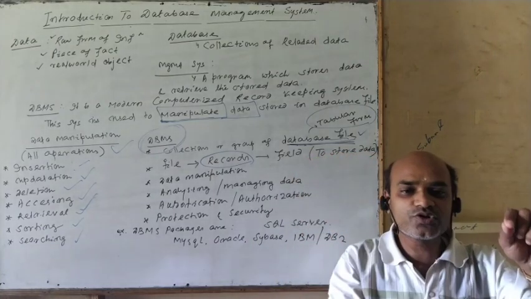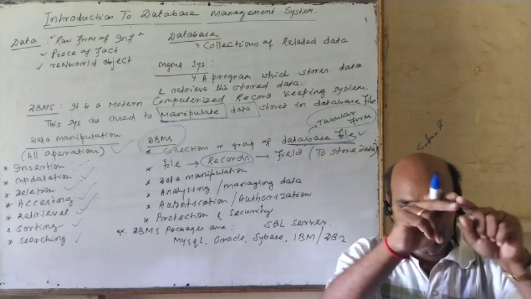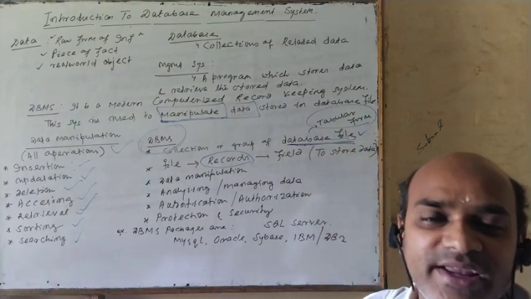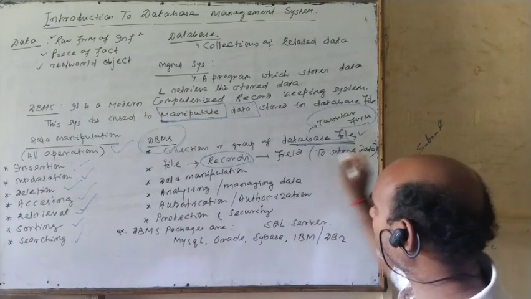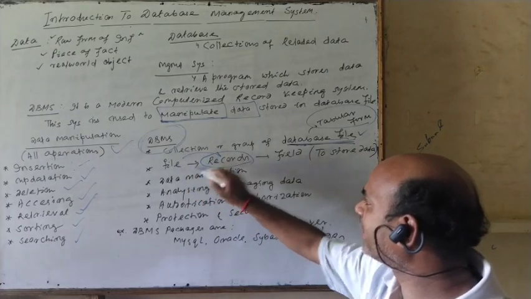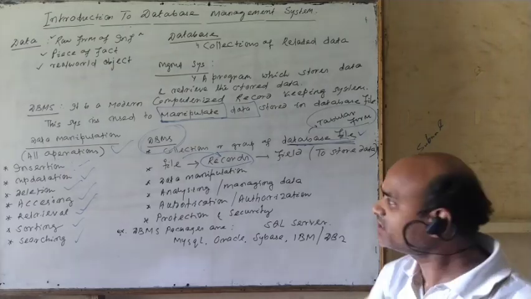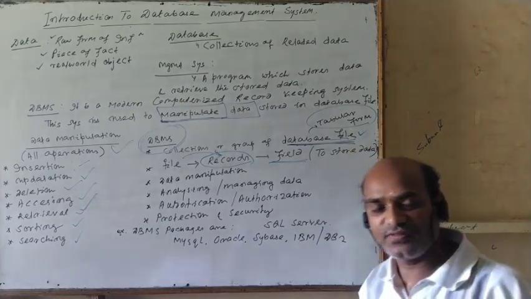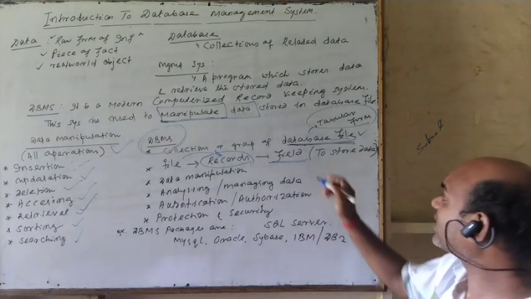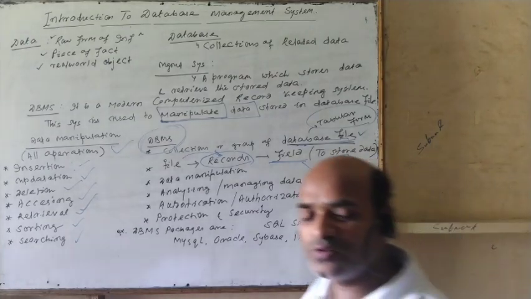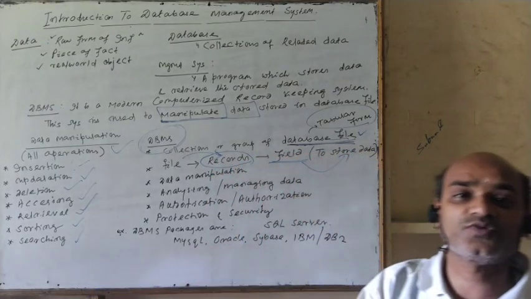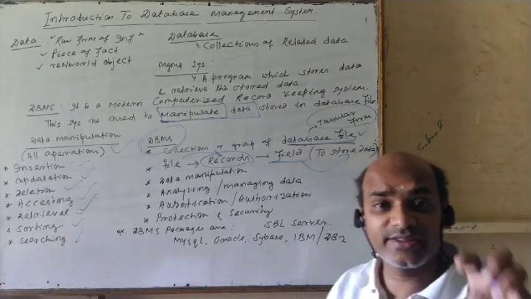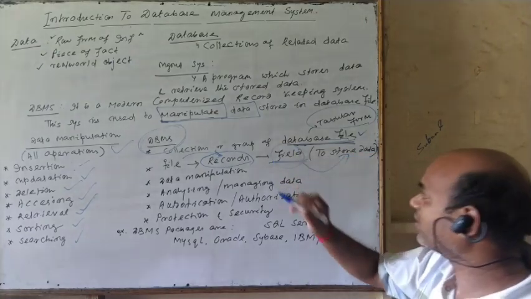So there are many rows and many columns. These files are collections of records. These records are again collections of related fields. These fields are used to store data values collected from different resources.